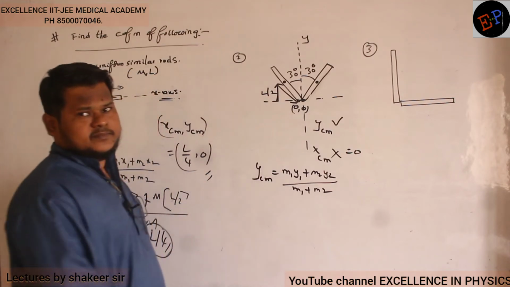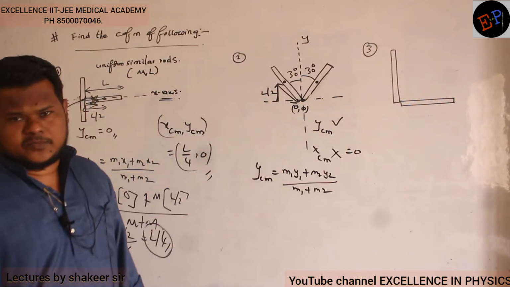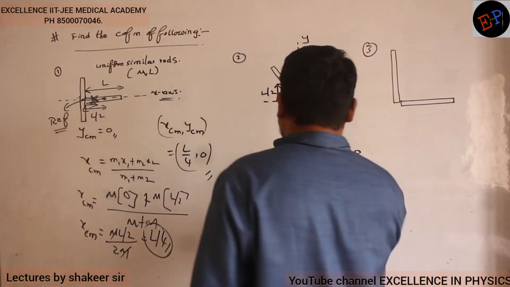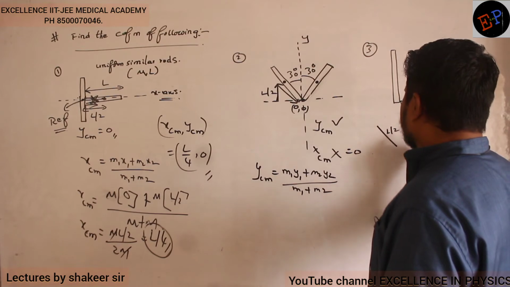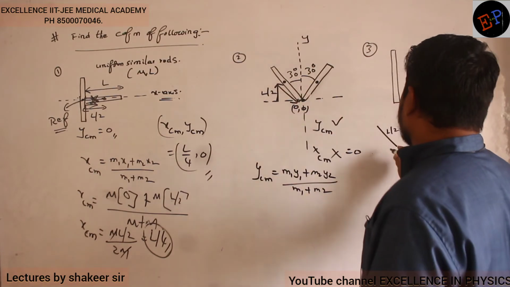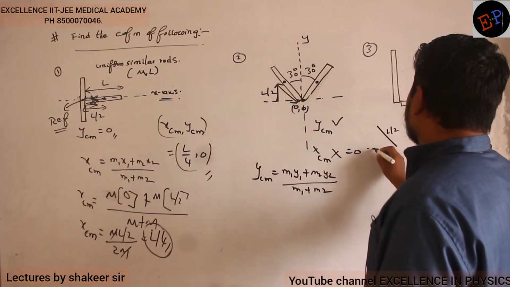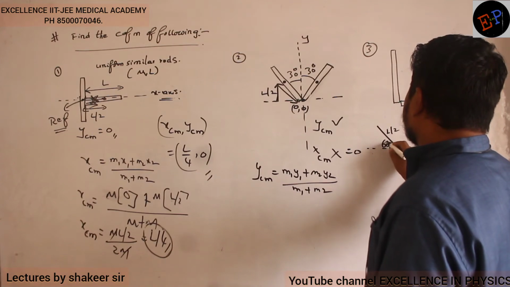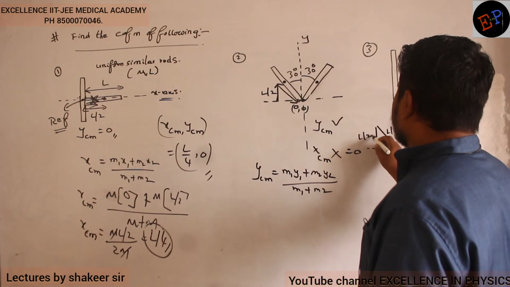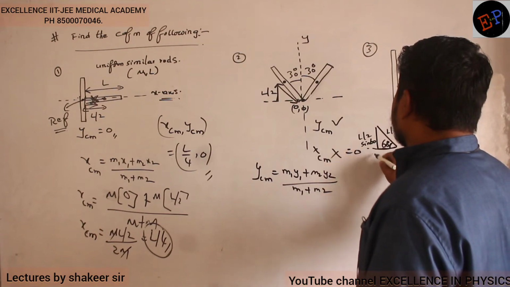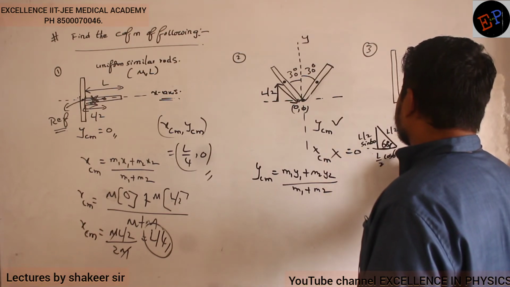How can I calculate it? Split L by 2 into 2 components. That's all. So if you take this L by 2, where the center of mass is present, this is L by 2. Clear? If this is 30 degrees, what is this angle? This angle will be 60 degrees, no? So split this one into 2 components. Clear, no? So this is L by 2 sine 60 and this is L by 2 cos 60.